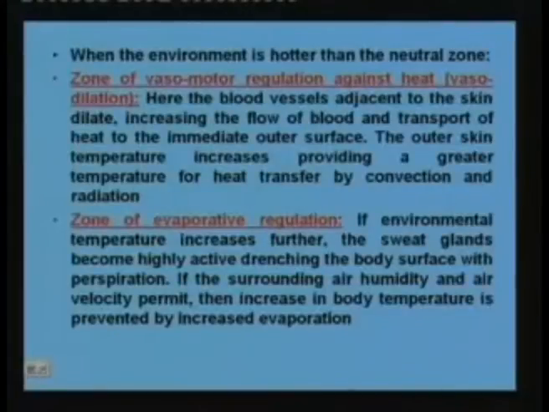The second step is what is known as the zone of evaporative regulation. If environmental temperature increases further, the sweat glands become highly active, drenching the body surface with perspiration. If the surrounding air humidity and air velocity permit, then the increase in body temperature is prevented by increased evaporation. This also we normally experience on a hot day. When the outside temperature becomes very high, vasodilation is not sufficient, and some other mechanism should come into the picture so that the body can reject heat. This mechanism is what is known as the zone of evaporative regulation.